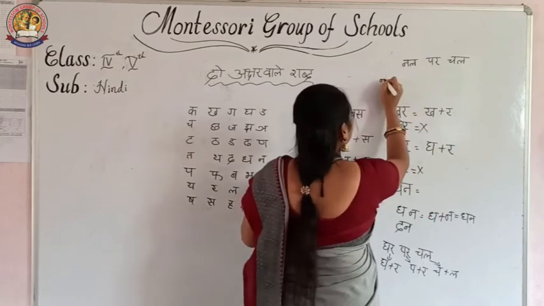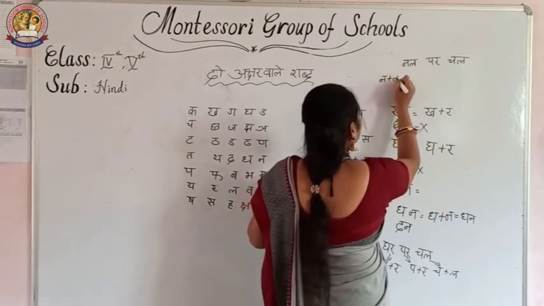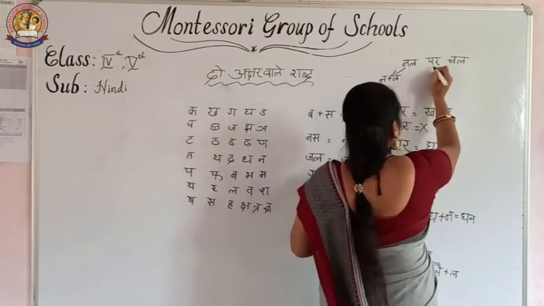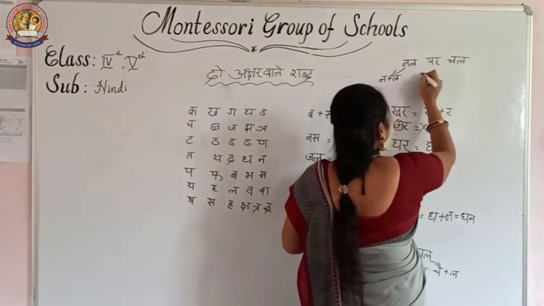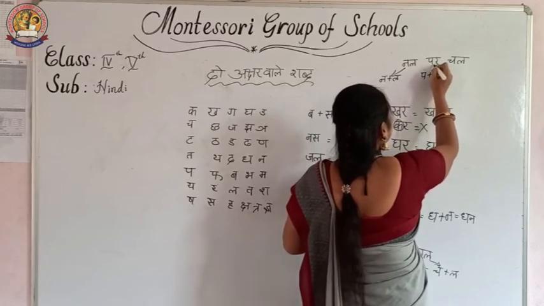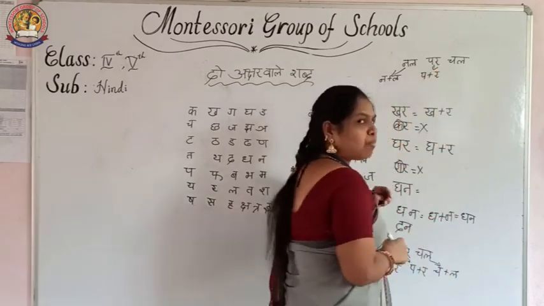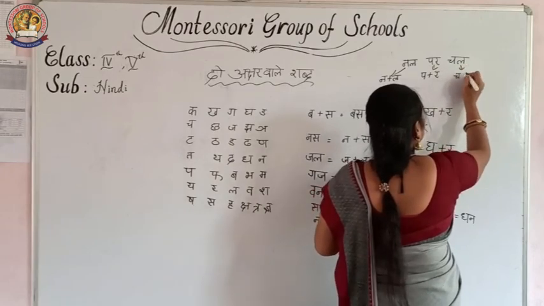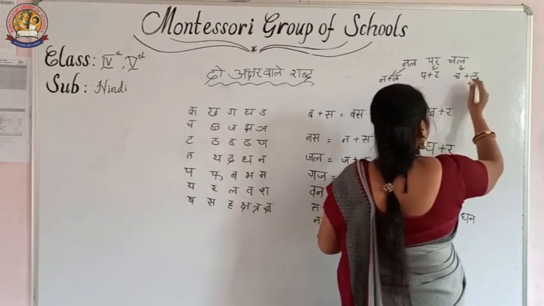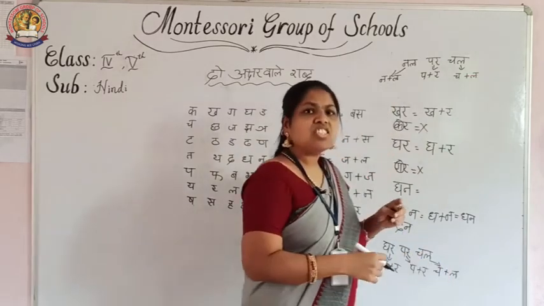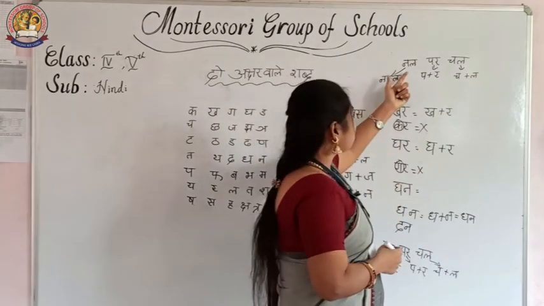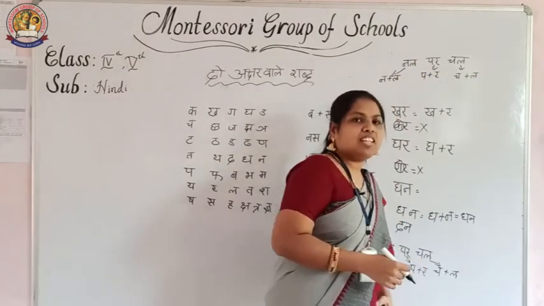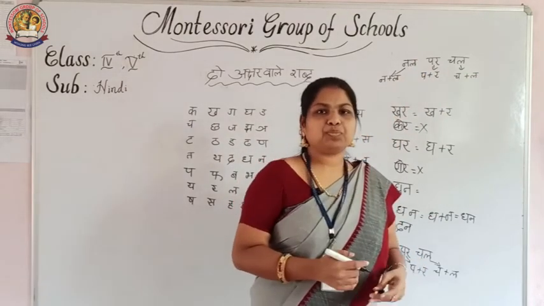Na plus la is equal to nal. Then next, the same. What are the letters there? Pa plus ra is equal to par. Then what is there in this one? Cha plus la is equal to chal. Pronunciation of the sentence is nal, par, chal. Very easy.